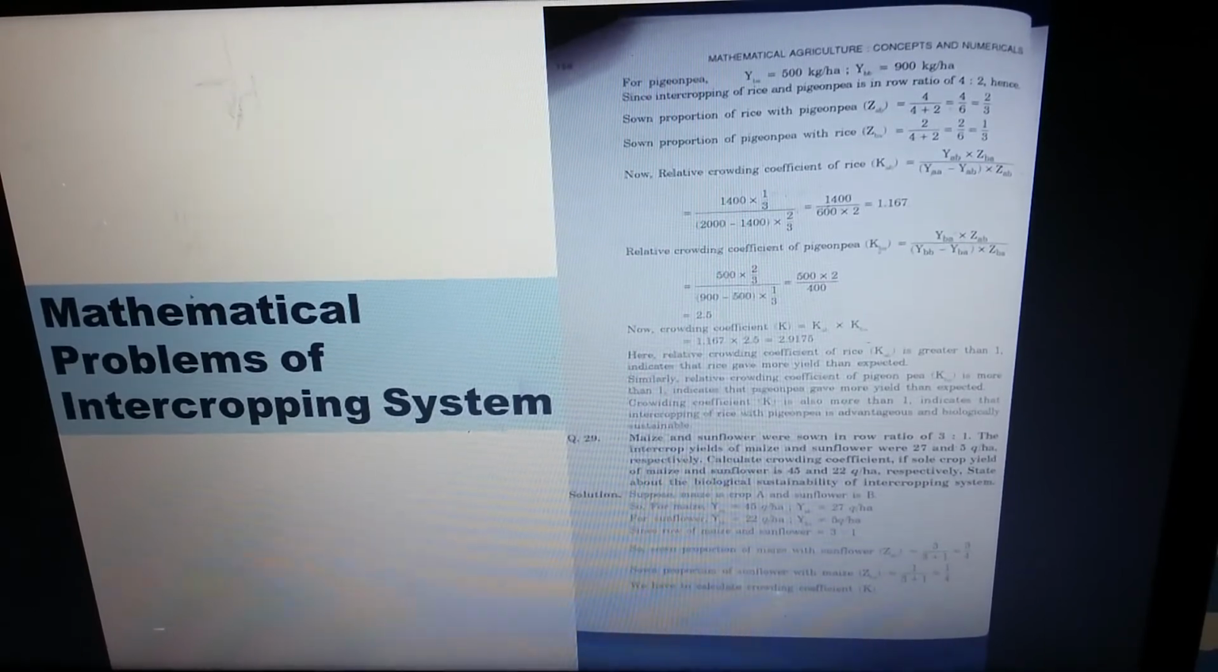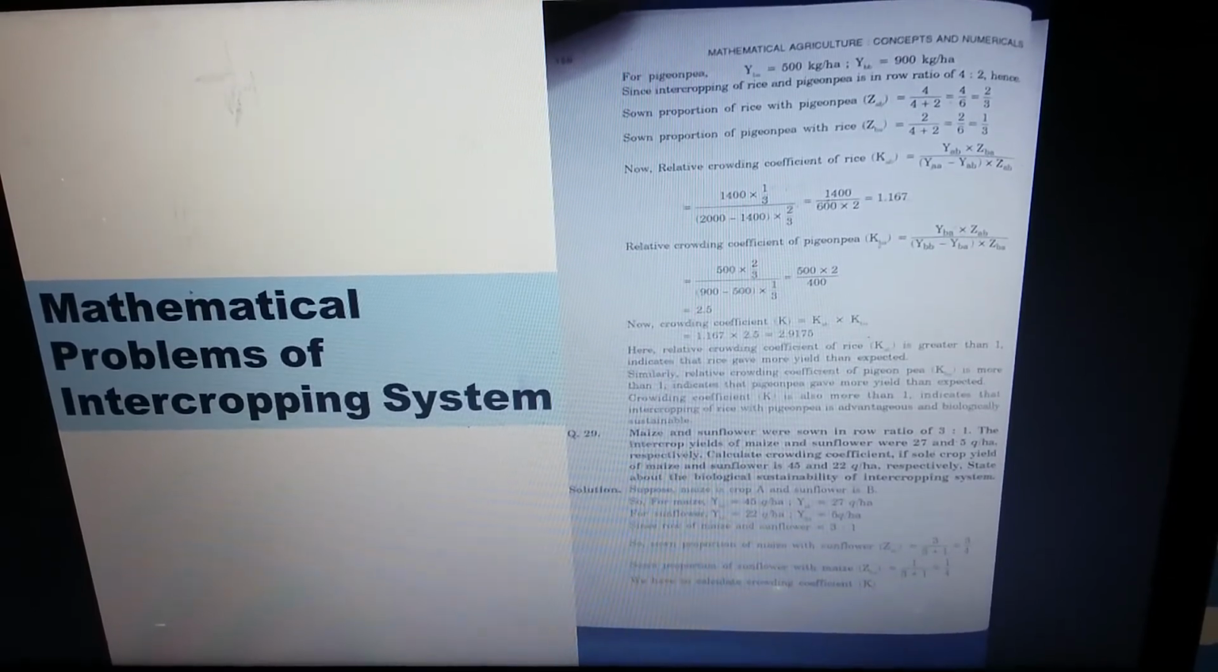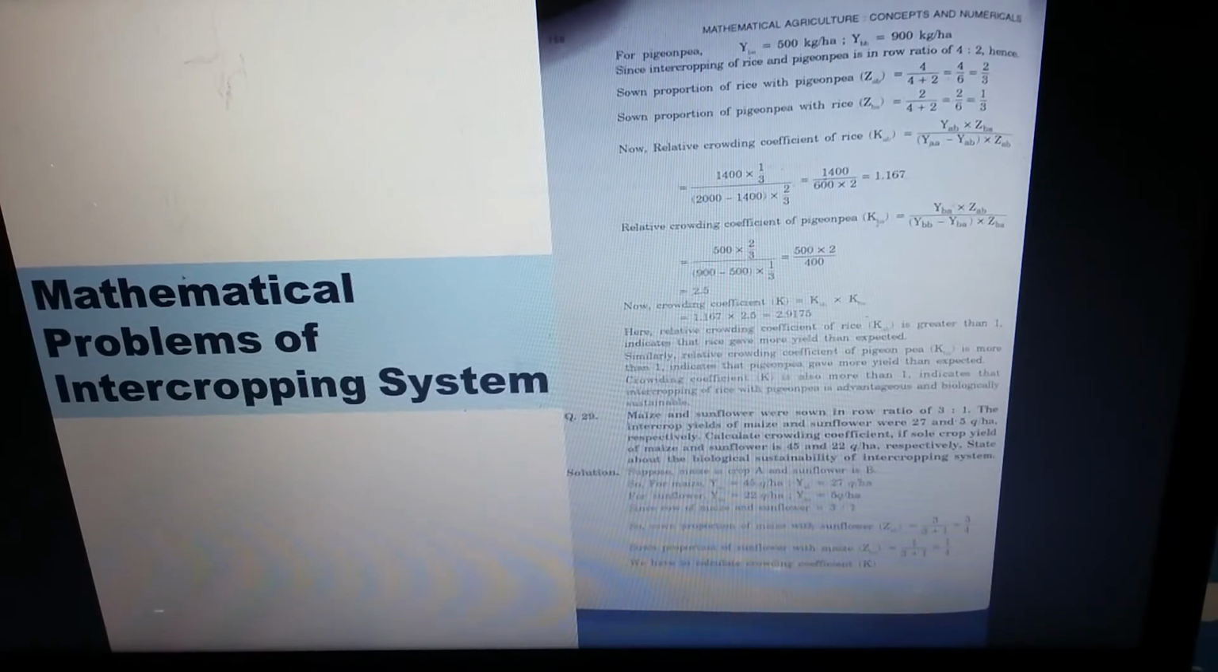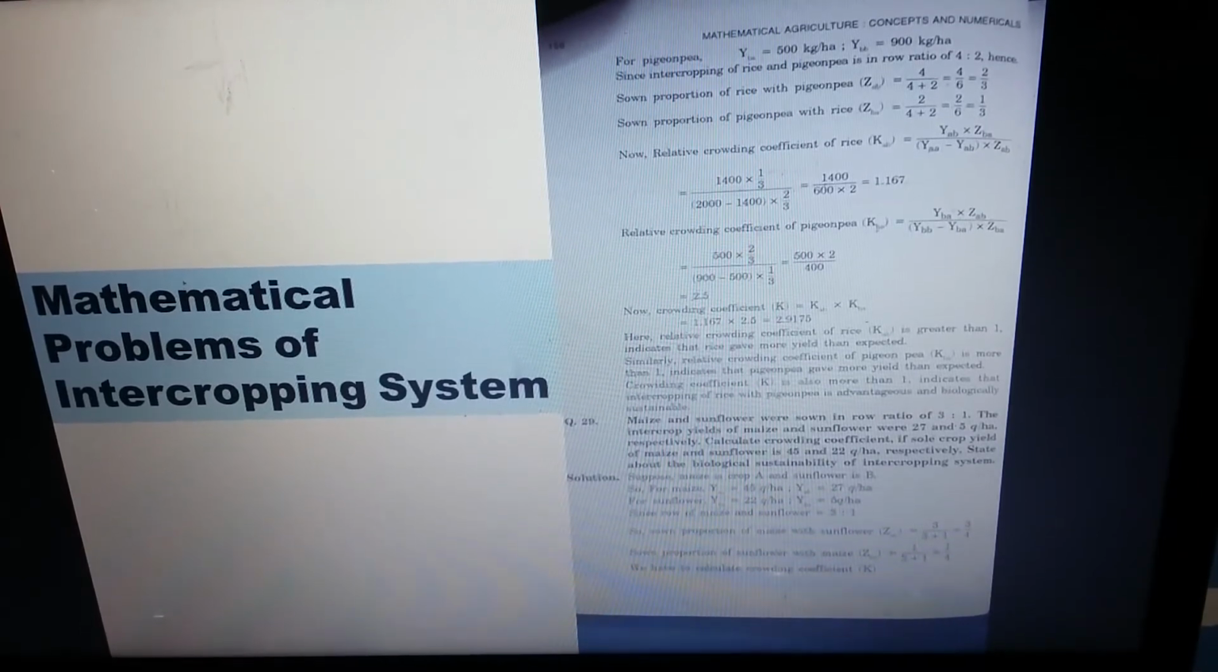That means 1400 into sown proportion of PGNP with rice. That means 1 by 3. Divided by 2000, sole yield of rice, minus 1400, intercrop yield of rice, into sown proportion of rice with PGNP. That means 2 by 3. So the answer will be 1.167.